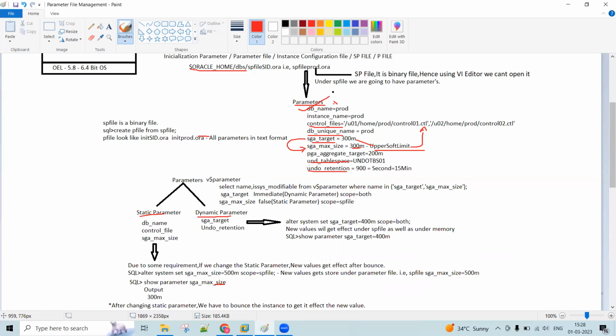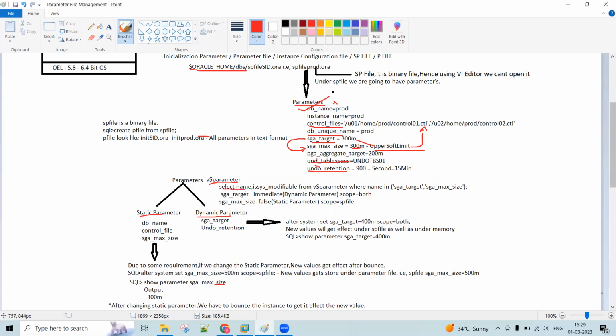For that we have a very important view. It is called V dollar parameter. With the help of V dollar parameter, we can identify which parameter is static and which parameter is dynamic. Got it? So what is the query to find it out? This is the query.